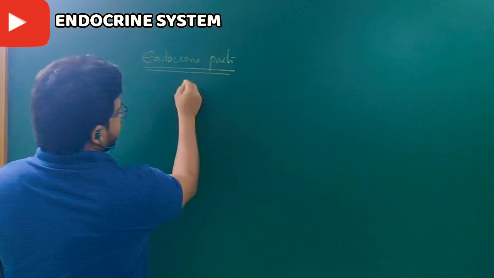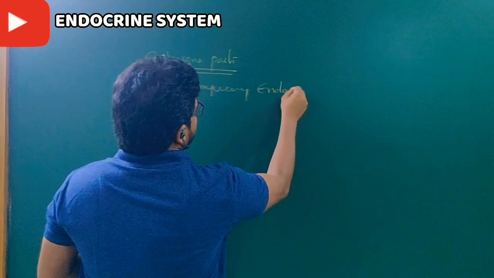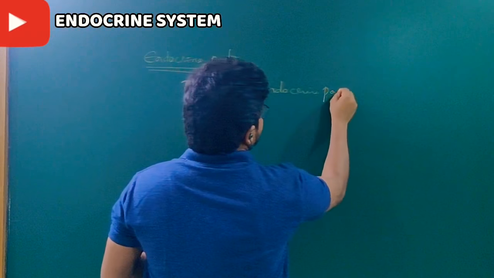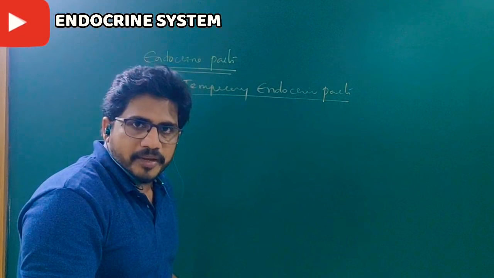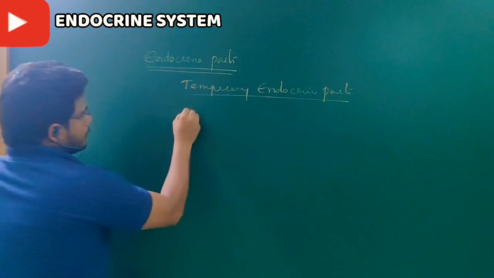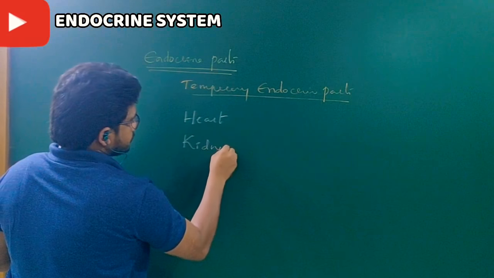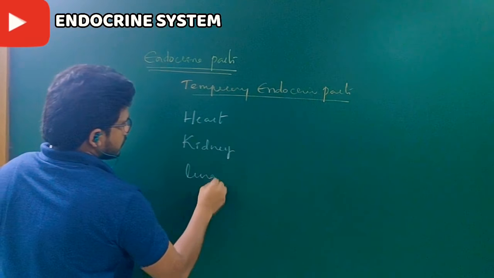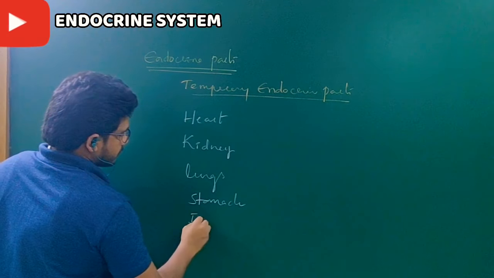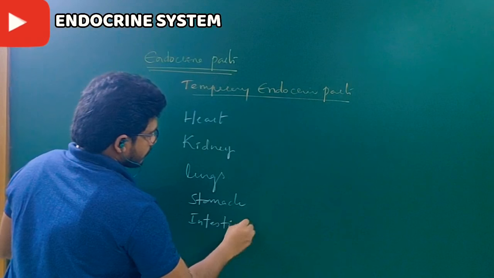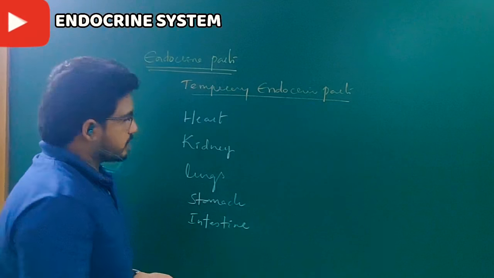So they are temporary endocrine parts. Their main job is something else. Their part-time job is secreting hormones. Examples: heart, kidney, lungs, stomach, intestine, etc. Let me give you examples, otherwise you cannot believe it, right?